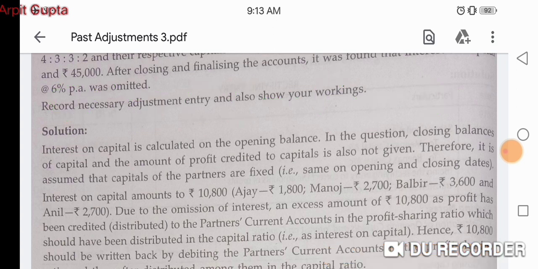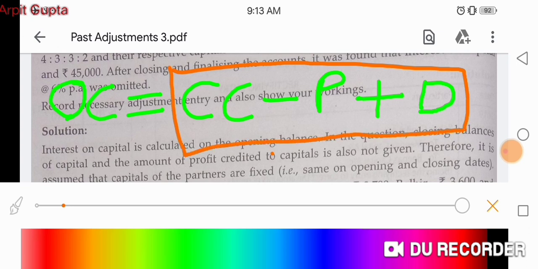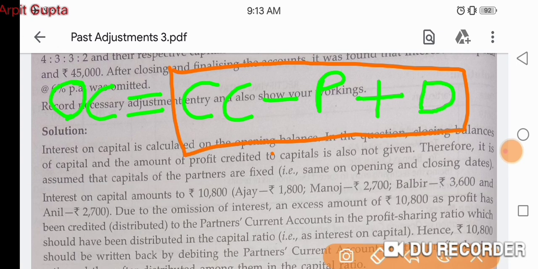So that means we at least need two things, profit and drawings, to calculate opening capital. Right now we have closing capital given in the question already, but we can see that profit is not given in the question, drawings is also not given in the question.